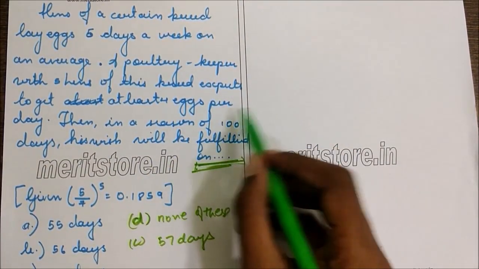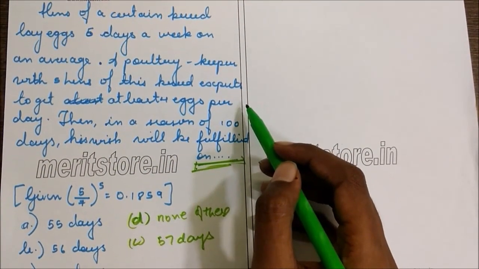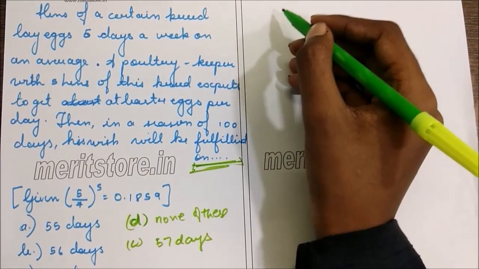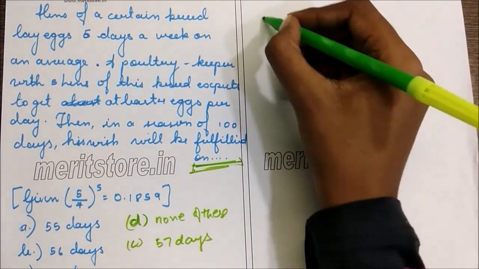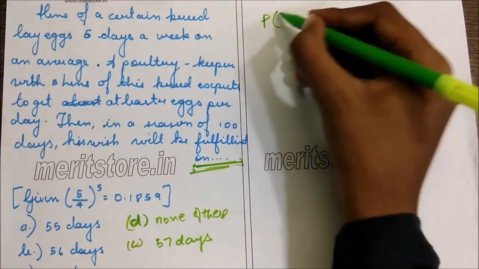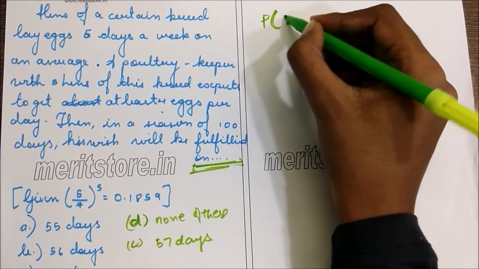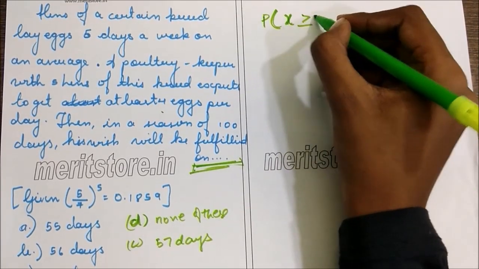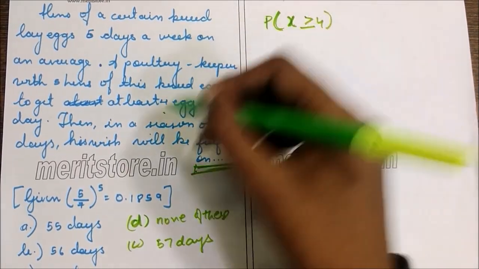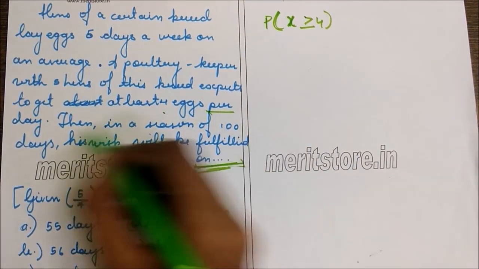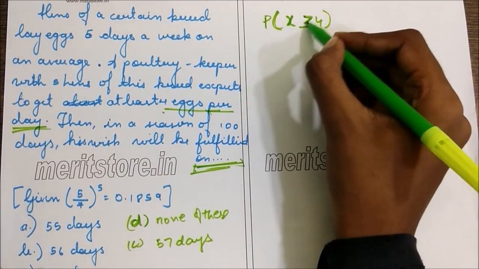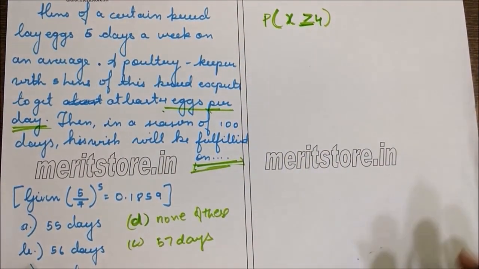That is, we have to find the probability that at least 4 eggs are laid each day. So P of X is greater than or equal to 4.